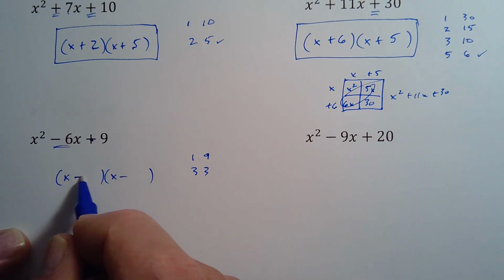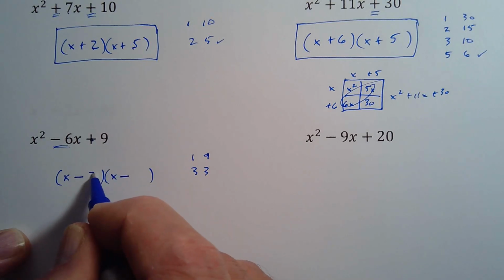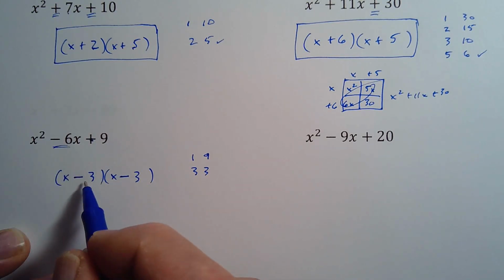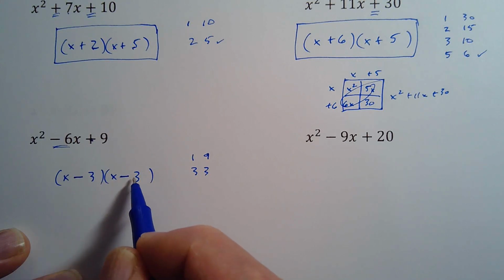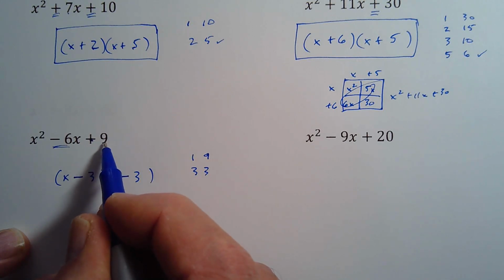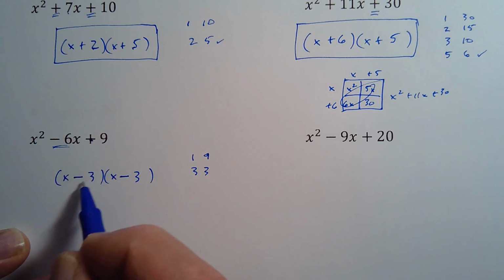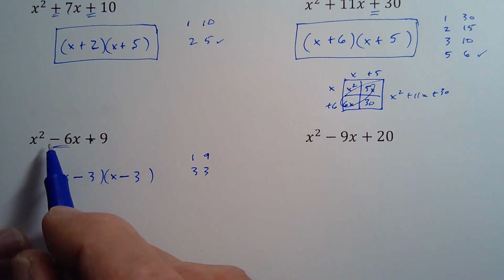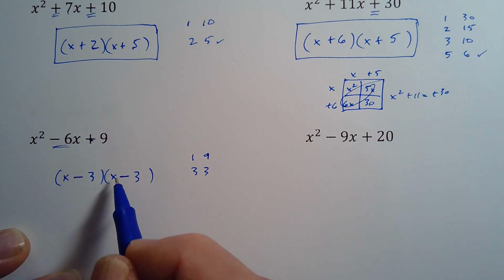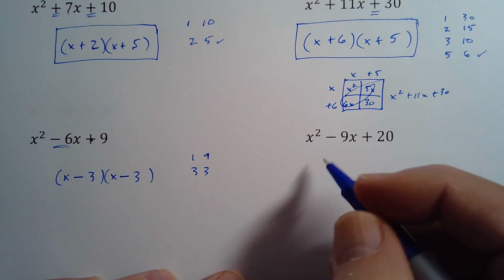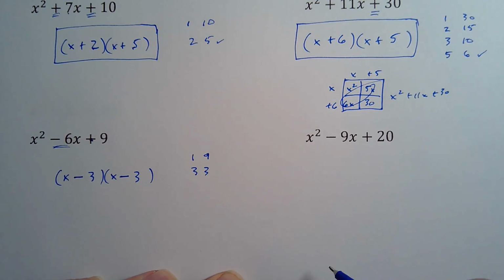And because of these minus signs here, it's really negative 3 plus negative 3, giving me negative 6. Negative 3 times negative 3, that gives me the positive 9. So again, when the last term is positive, you know both signs are the same. When it's a negative middle term, that tells you both signs are negative. Alright, as you can see the second one over here, give that one a try. I'll give you a couple seconds. Go ahead and pause.